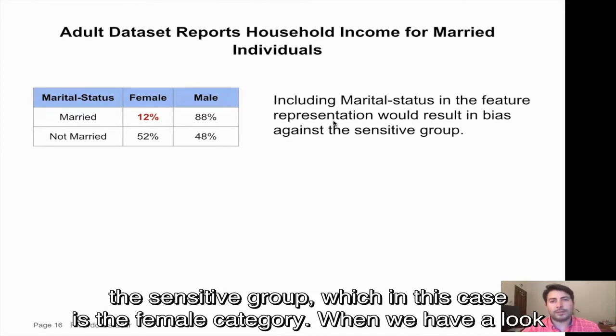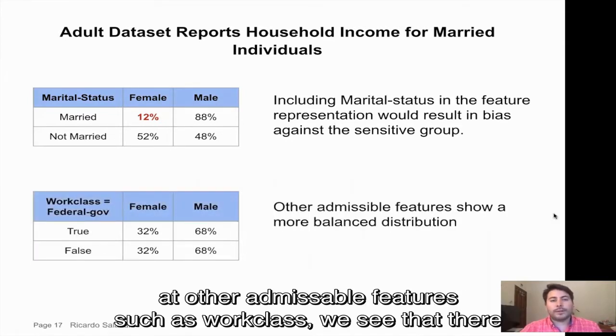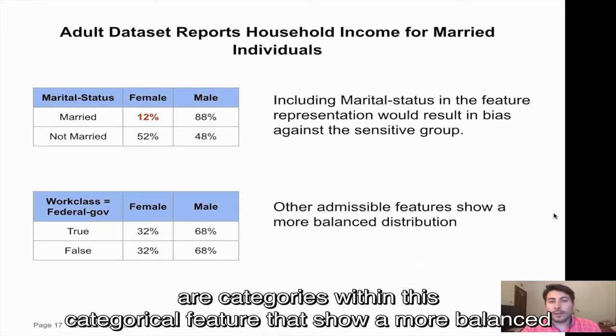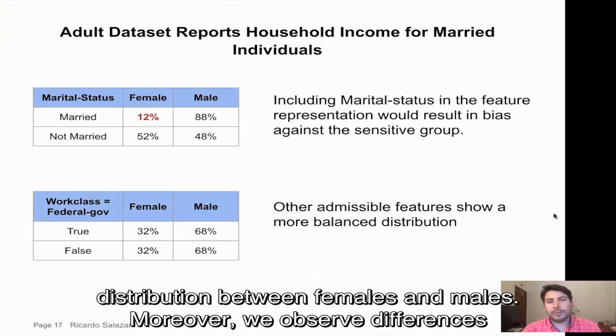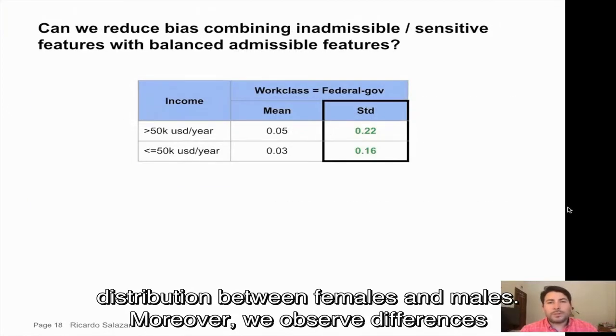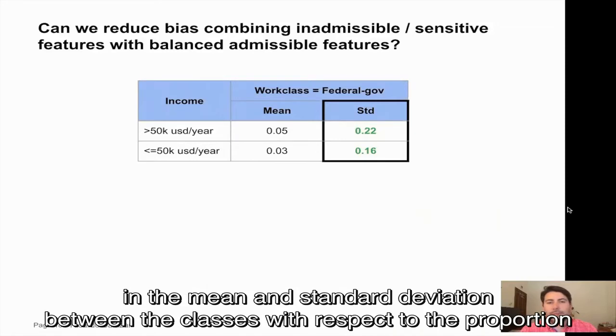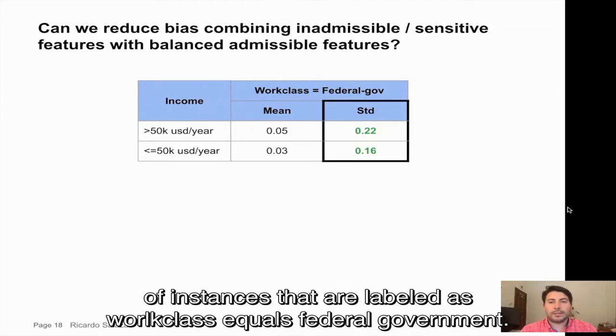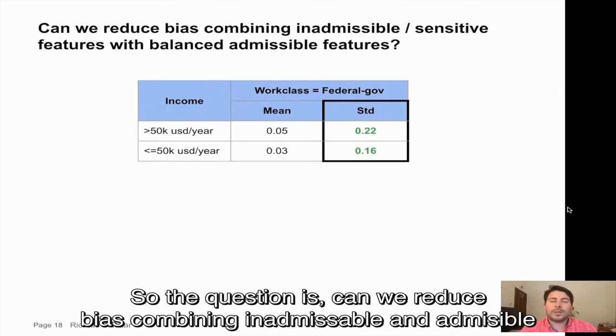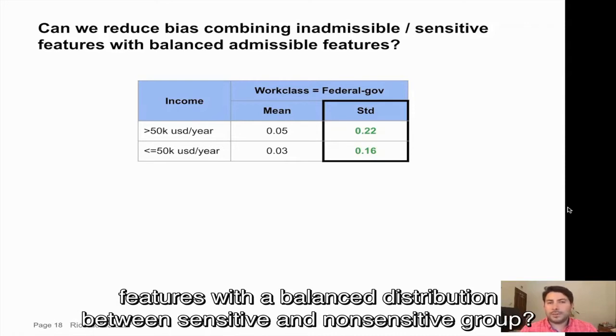Therefore, including marital status in the feature representation will result in bias against the sensitive group, which in this case is the female category. When we have a look at other admissible features, such as work class, we see that there are categories within this categorical feature that show a more balanced distribution between females and males. Moreover, we observe differences in the mean and standard deviation between the classes with respect to the proportion of instances that are labeled as work class equals federal government.